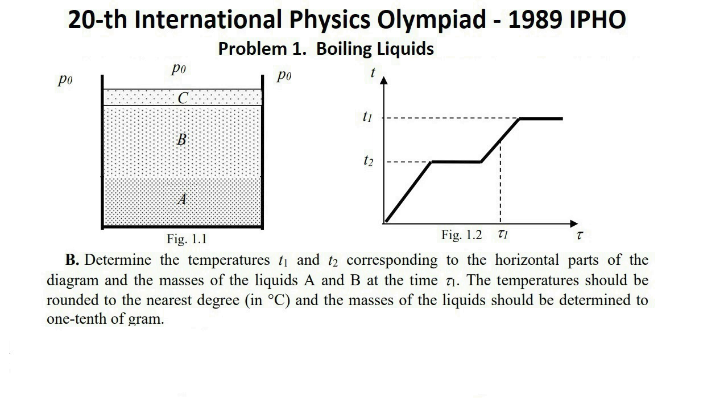Solution to problem B. Since the liquids are in thermal contact with each other, their temperatures increase in the same way over time. At the beginning of heating, which corresponds to the left-hand slope of the diagram, no evaporation can occur. Free evaporation from the upper surface of liquid B is impossible due to the layer of non-volatile liquid C. Evaporation from within the system is considered below. Consider a bubble formed in liquid A or in liquid B or on the surface separating these liquids.